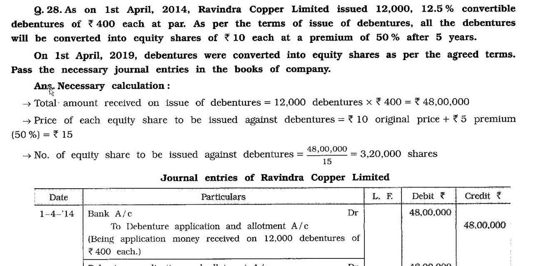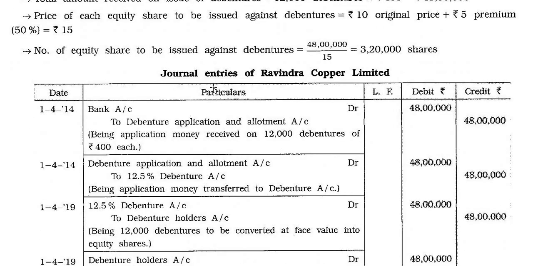First of all, necessary calculation. Total amount received on issue of debentures: 12,000 into 400 is 48 lakh. Price of each equity share to be issued against debenture: rupees 10 original price plus 5 premium. 50% premium means 5 rupees, so it is 15 rupees. Number of equity shares to be issued against debentures: 48 lakh divided by 15, 3 lakh 20,000 shares. Now, journal entries of Ravindra Copper Limited.